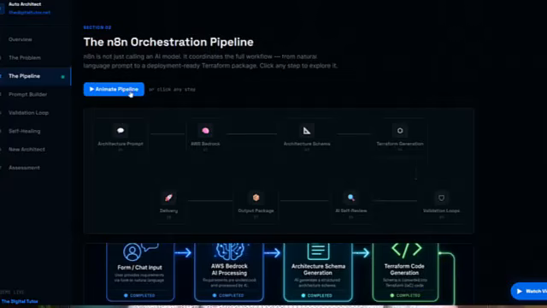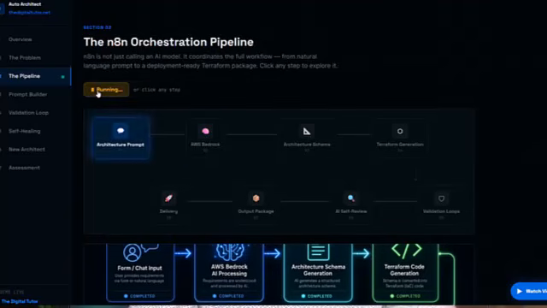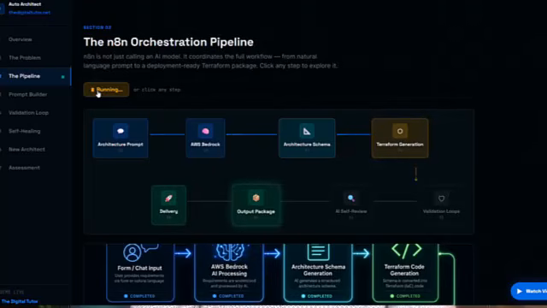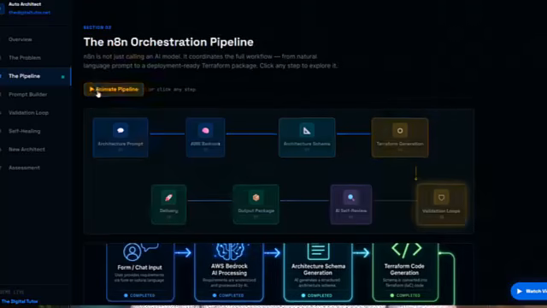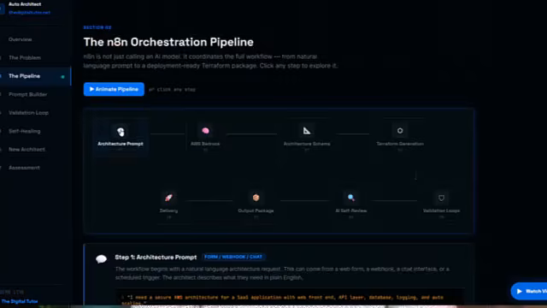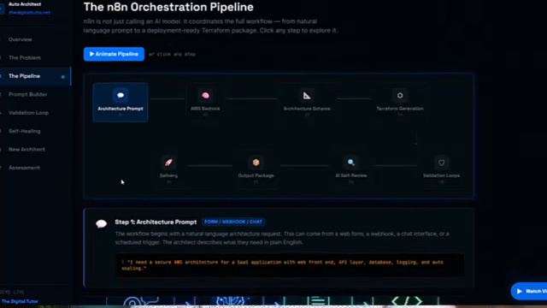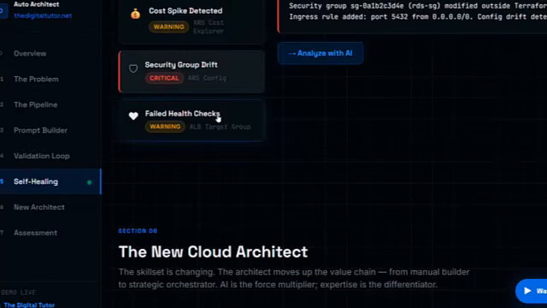Now let's look at the pipeline. In this demo, we're not simply asking an AI chatbot to write some code. That would be too shallow. What we're designing is a workflow, a repeatable architecture pipeline. The process begins with an architecture prompt. This is where the architect describes the business and technical requirements in plain English.